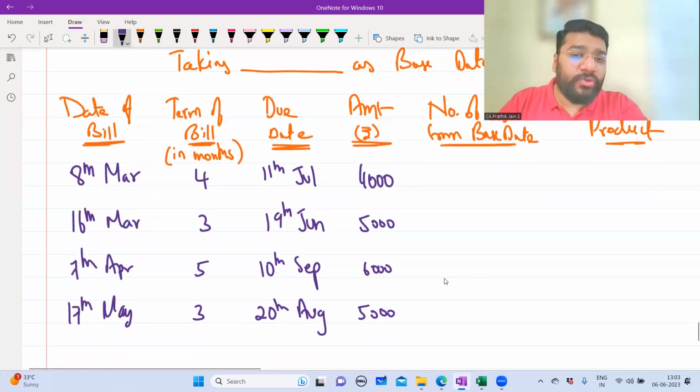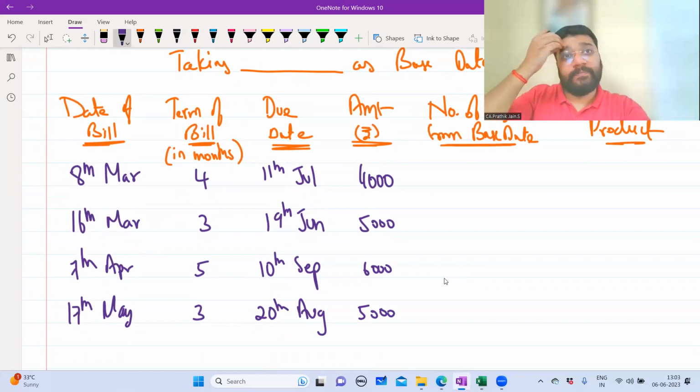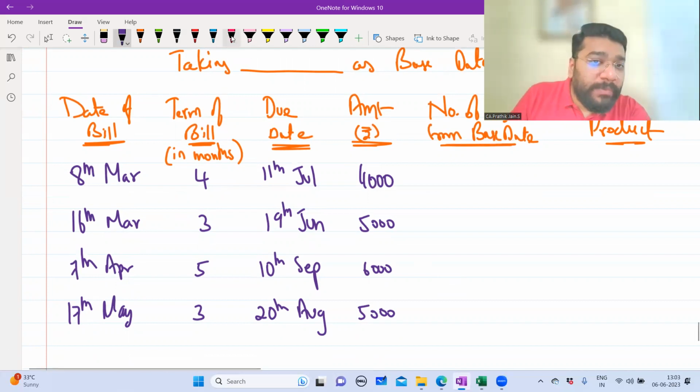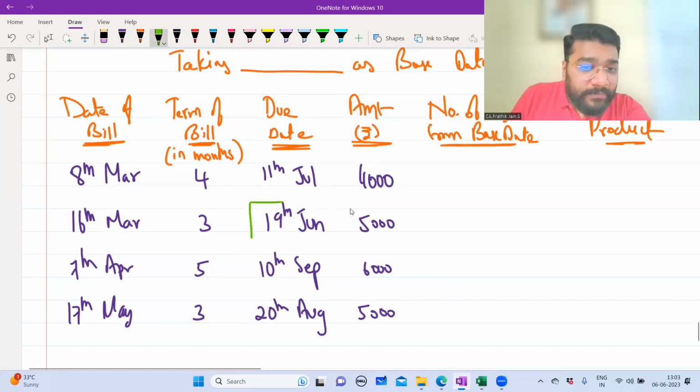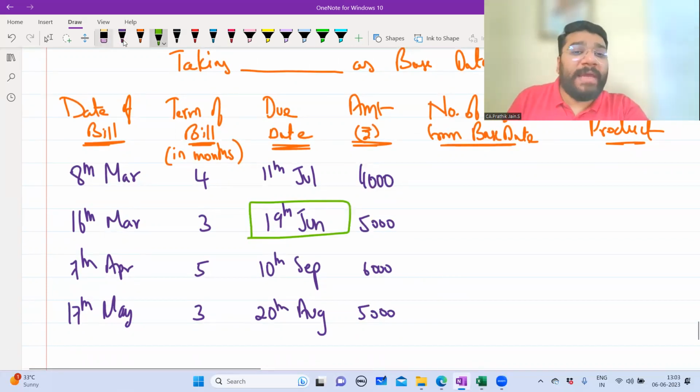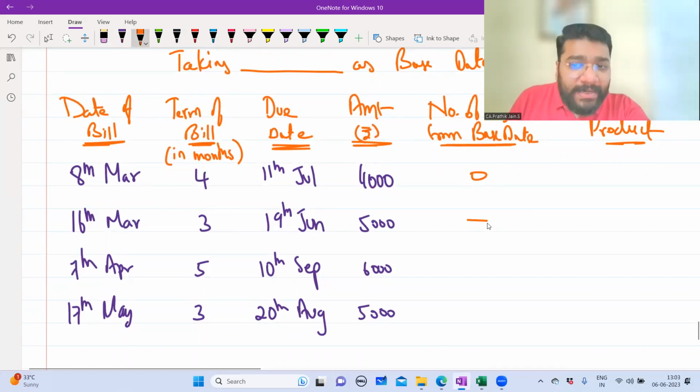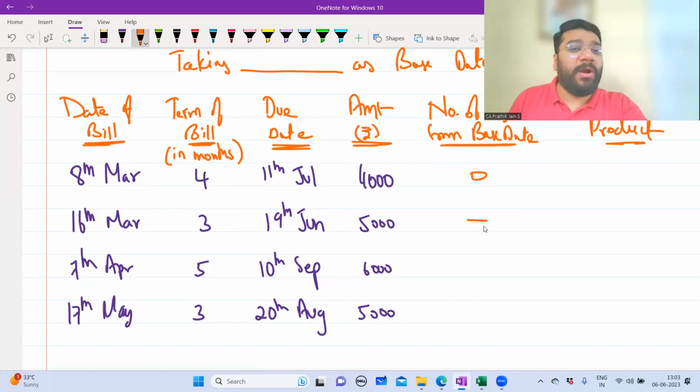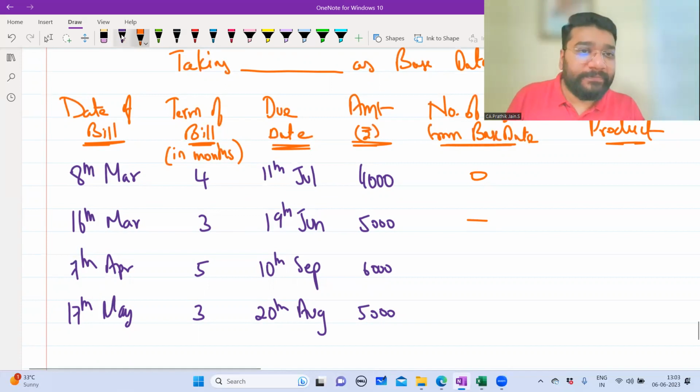Now, number of days from base date. I want a base date, guys. So July, June, September, August. In that, which is the least month? June. So can I say 19th June will be the base date? By mistake, people will take 11th July as the base date. You will get the right answer, but the problem is that for June you will get negative days, because if you take 11th July as base date, you have to travel backward for June, so it becomes minus. To avoid that minus, I am taking the least date, so it is 19th June.